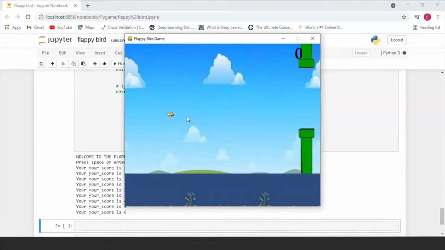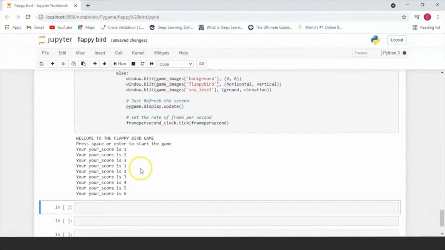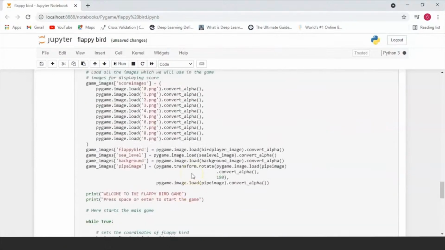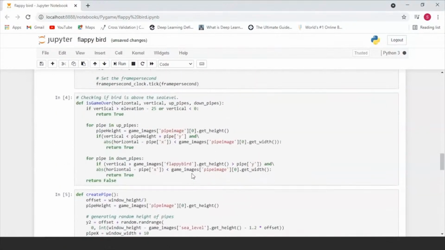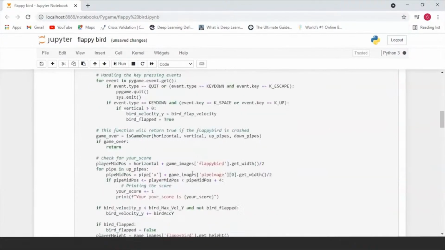Now, as we've talked about, there are three basic conditions. One is you hit the bottom pipe and the game ends. Another is you hit the top pipe anywhere and the game ends. And the next one is your bird falls below a certain level and the game ends. So these conditions are working so far. Our scoreboard also keeps getting initialized.